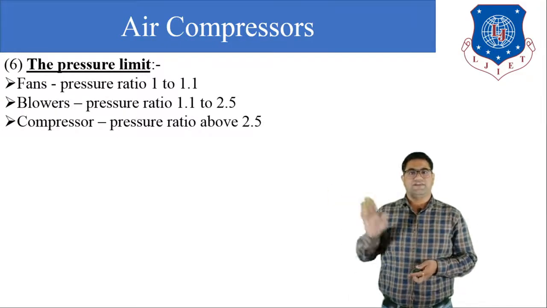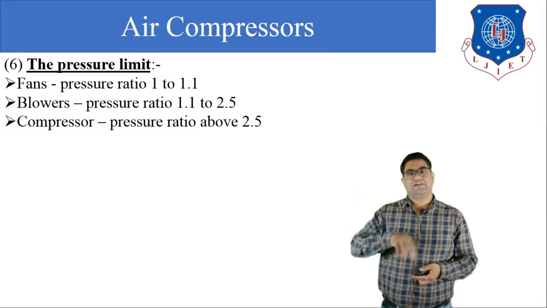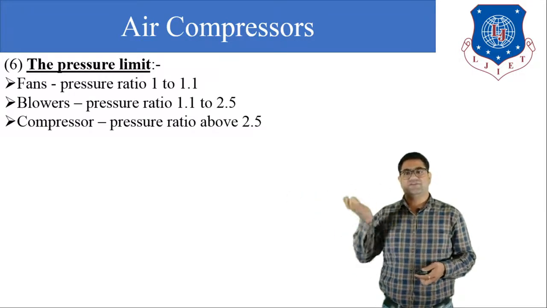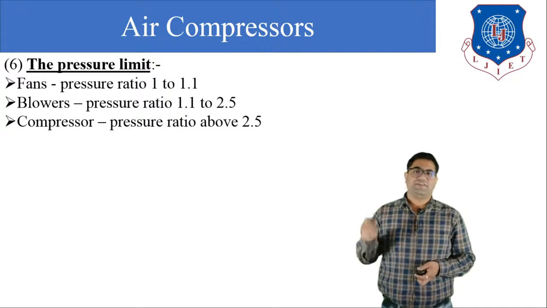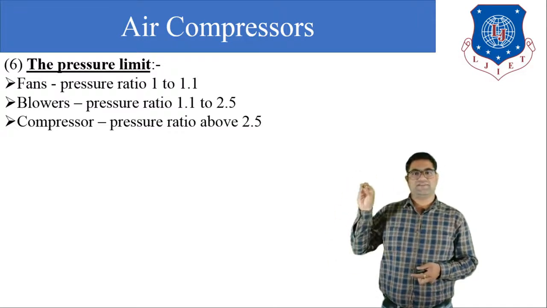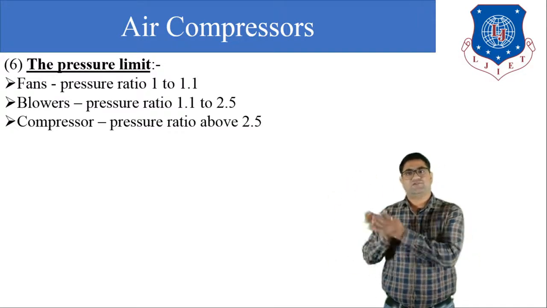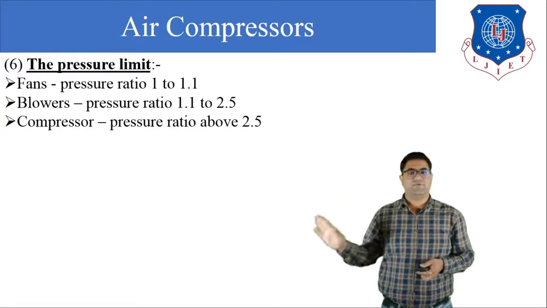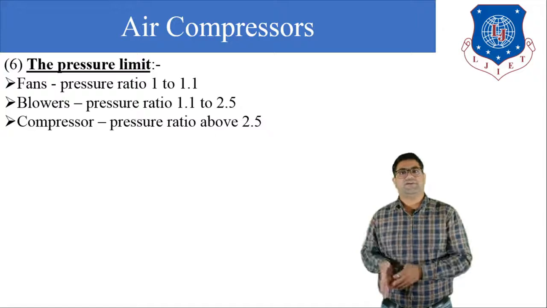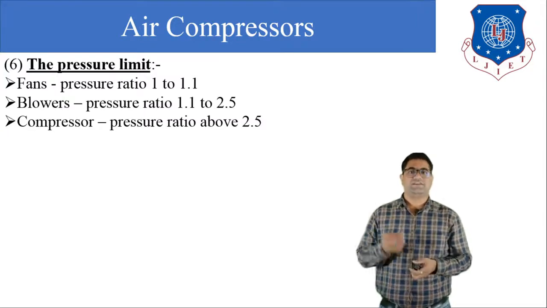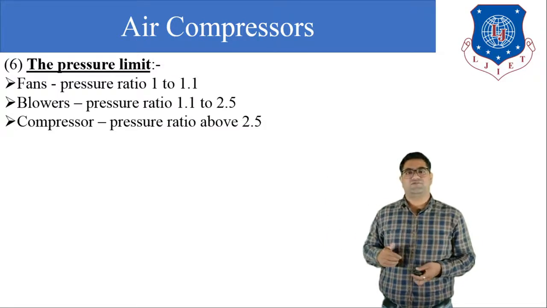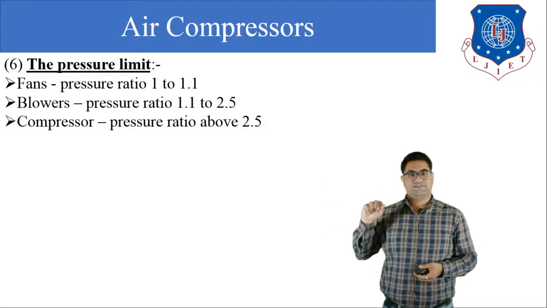Then the pressure limit. According to the pressure limit, we can categorize the devices. If the pressure ratio is up to 1 to 1.1, then we can call that device a fan. If the pressure ratio is 1.1 to 2.5, then we can call this device a blower, and if the pressure ratio is above 2.5, then we can say that it is the compressor. So according to the pressure ratio, we can give the names of the device. Okay.